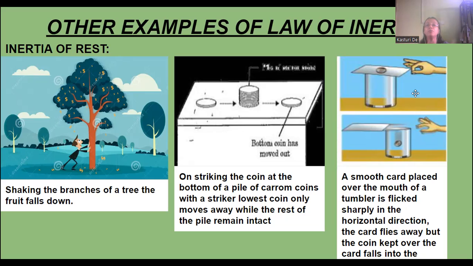When we shake the branches of a tree, the fruit falls down. Why is it so? Because when you shake them, the branches and the leaves come into a state of motion, but the fruits have still not come into motion.